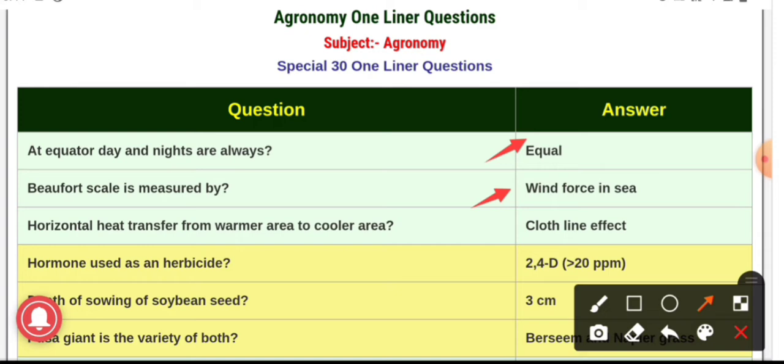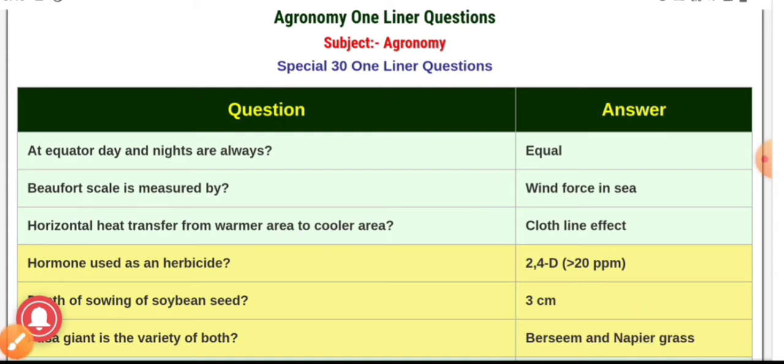Third question, horizontal heat transfer from warmer area to cooler area. This phenomenon is known as clothesline effect. So clothesline effect is nothing but horizontal heat transfer from warmer area to cooler area.